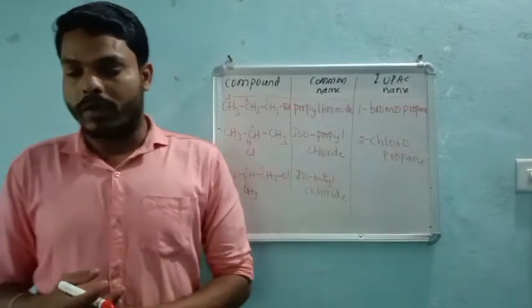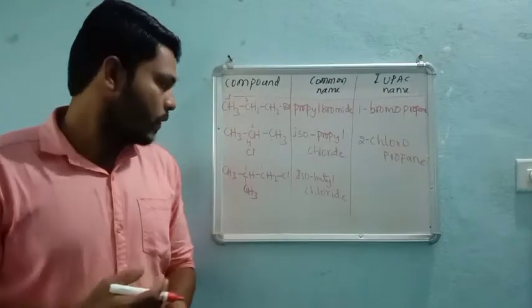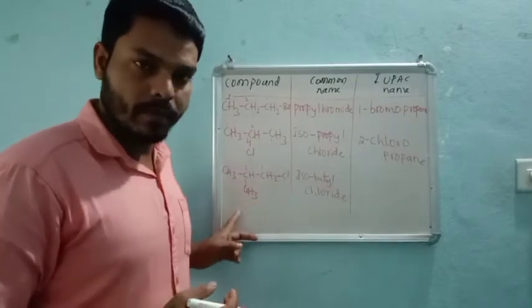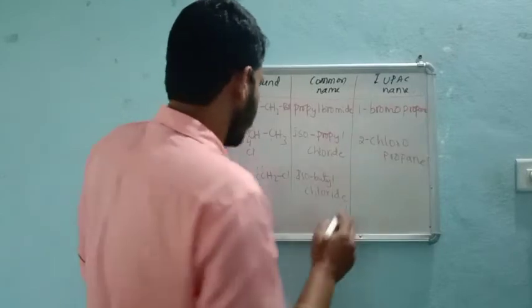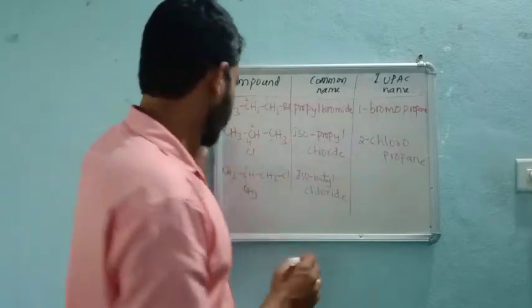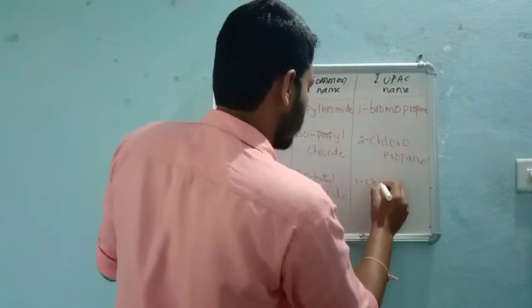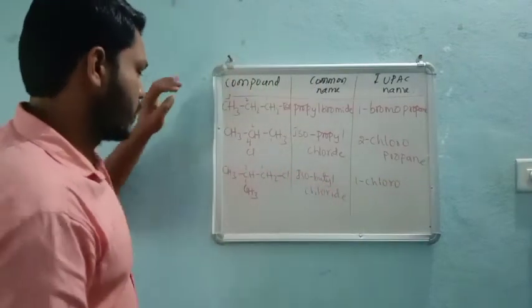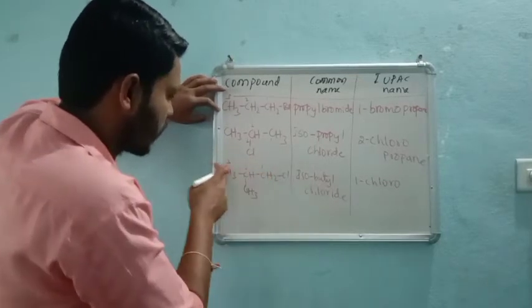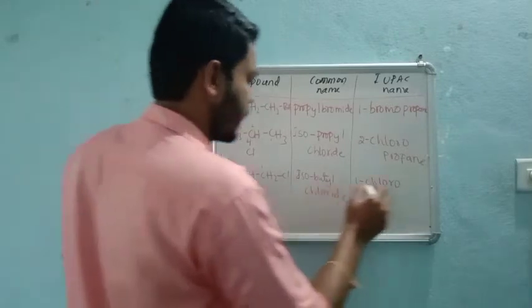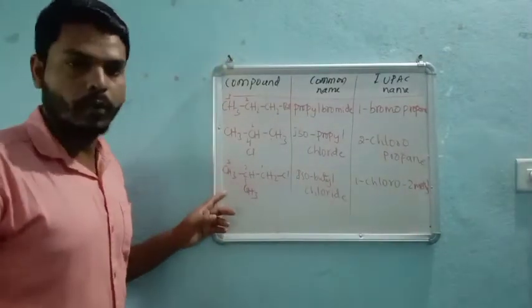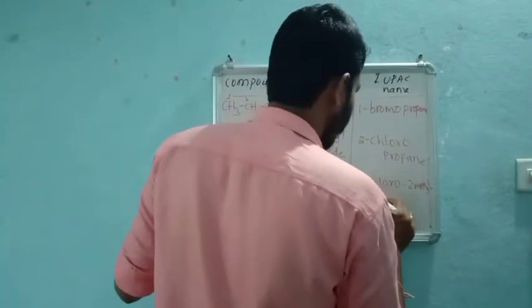In such a case, we have to go with alphabetical order. Chlorine comes first compared to the methyl group. So 1-chloro, 2-methylpropane.